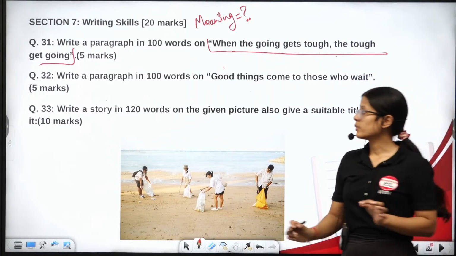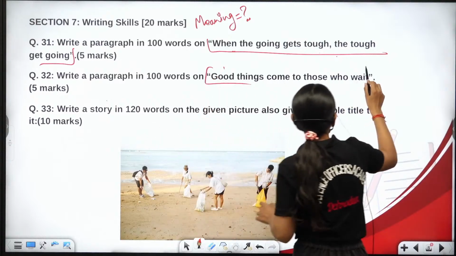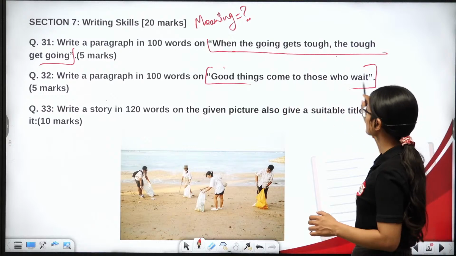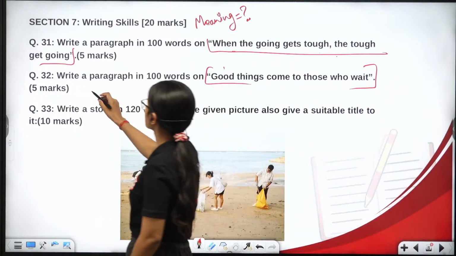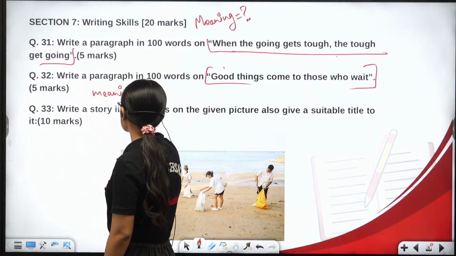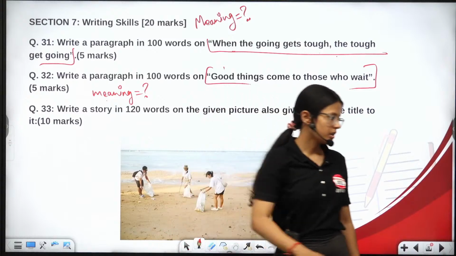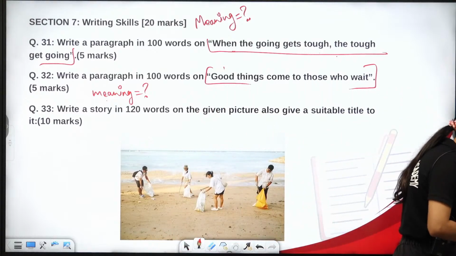And then you are also supposed to answer what is the meaning of this second one, the second proverb. Good things come to those who wait. Tell me the meaning of both proverbs.